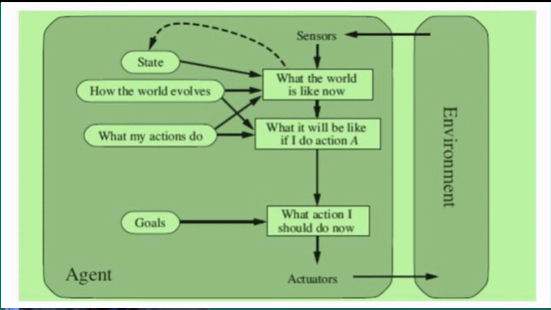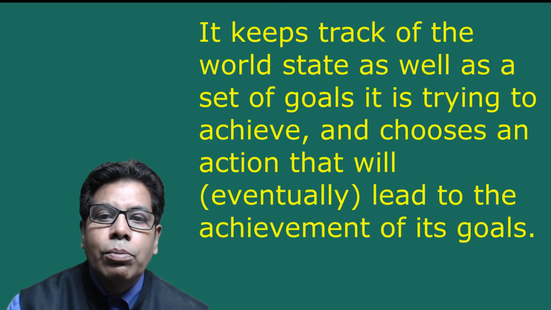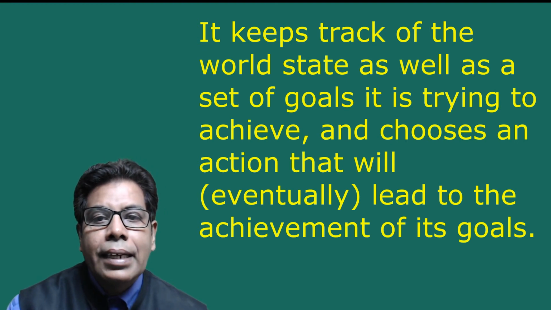Notice that decision making of this kind is fundamentally different from the condition action rules described earlier, in that it involves consideration of the future, both what it will be like if I do action A and will that make me happy, that is whether the goal is achieved. You can observe that what action I should do now, this state gets inputs from goals and what will be like if I do action A, this state. It keeps track of the world state as well as a set of goals it is trying to achieve and chooses an action that will eventually lead to achievement of its goals.